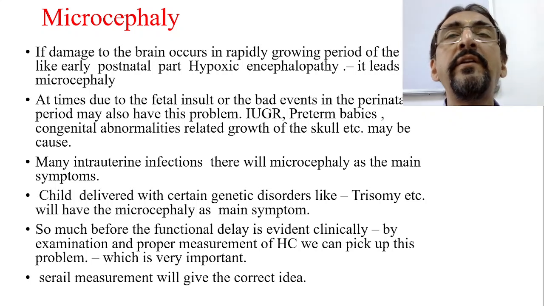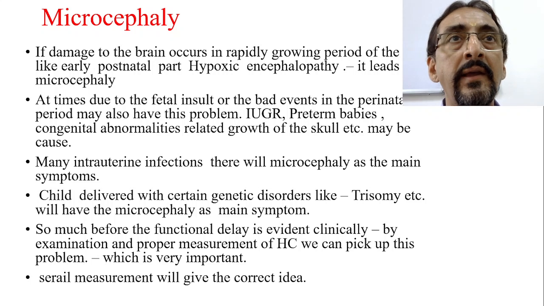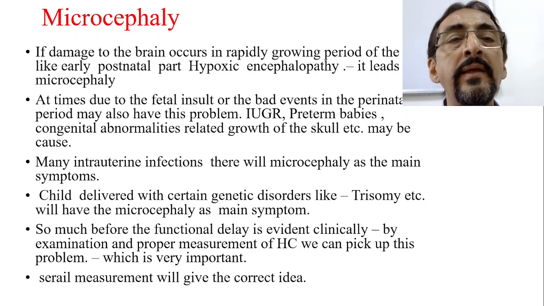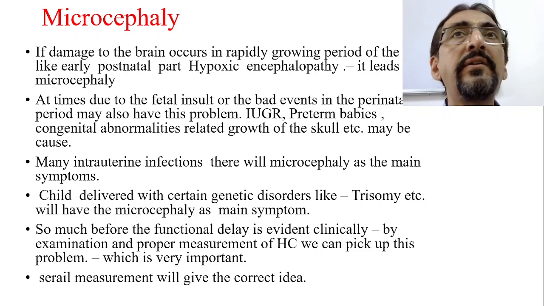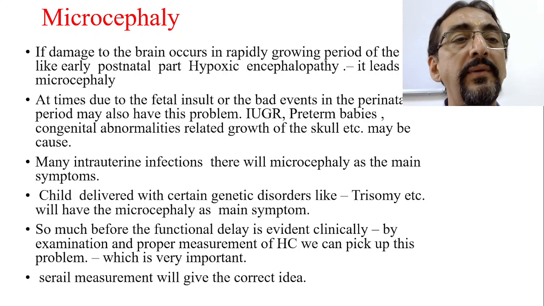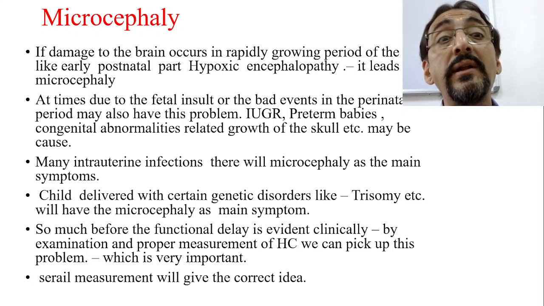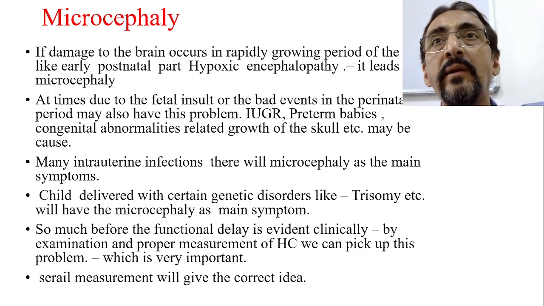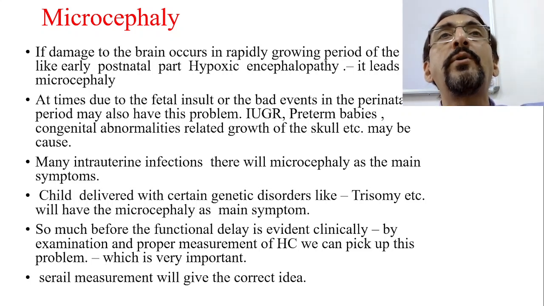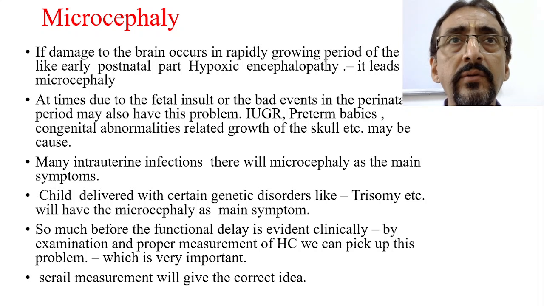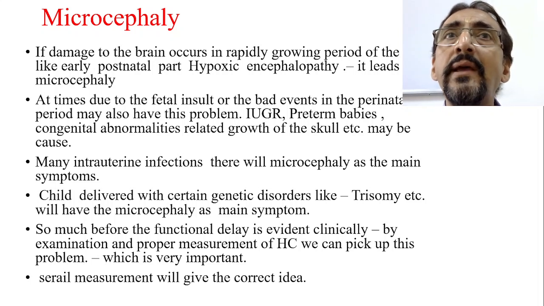That is intrauterine infections of the mother, or some problem in the perinatal period itself, where the child has become IUGR, or is delivered as a low birth weight or preterm baby, or if there are congenital abnormalities related to the growth of the skull, anterior pole of the neural crest, posterior pole of the neural crest. If there is some problem in the anterior pole fusion, that may lead to many cranial abnormalities, and these cranial abnormalities may also lead to microcephaly.